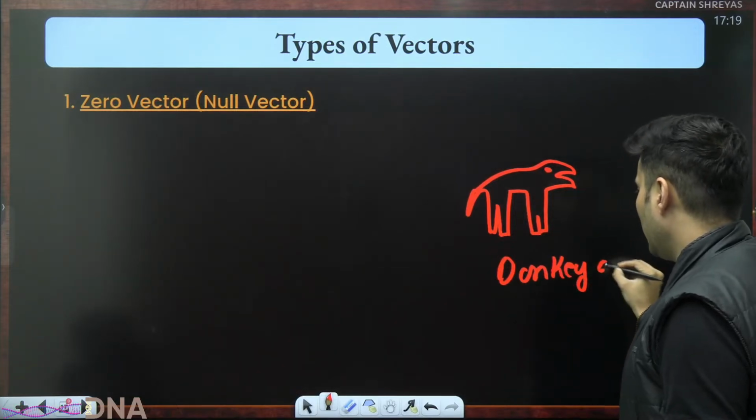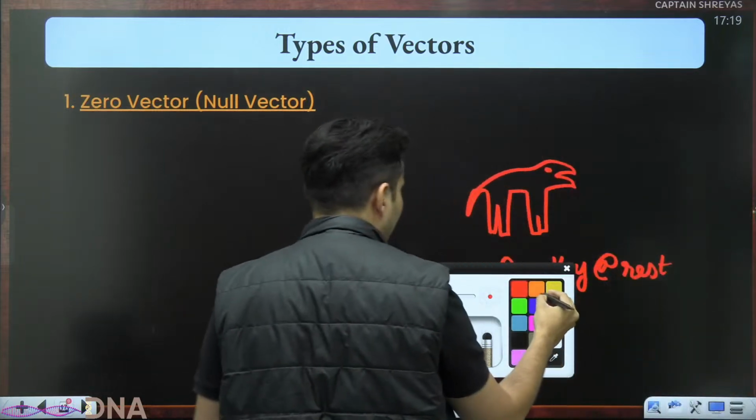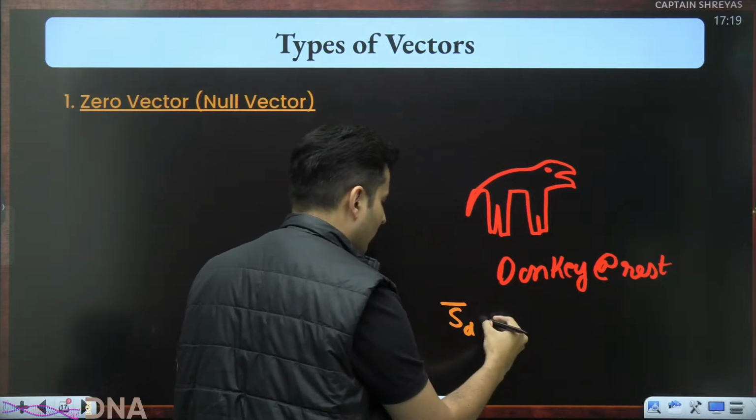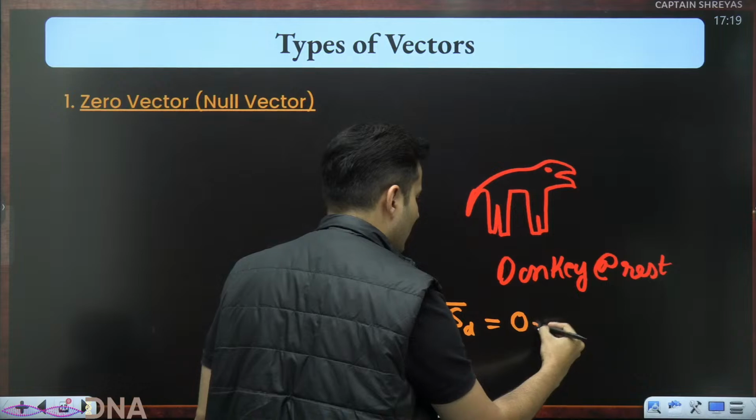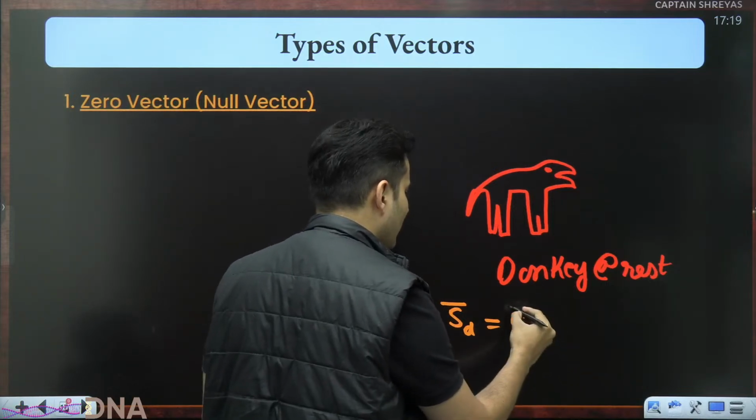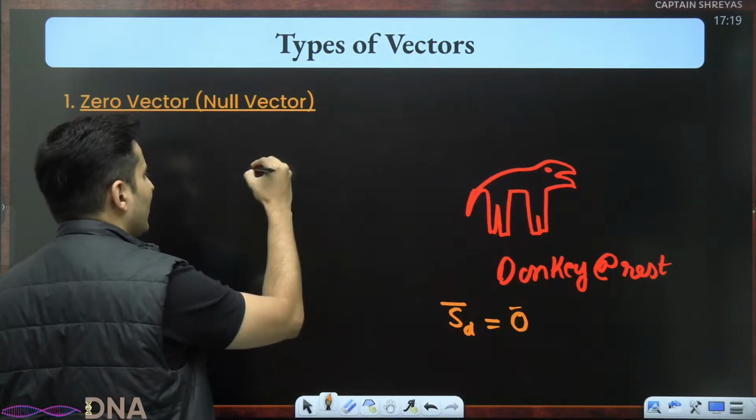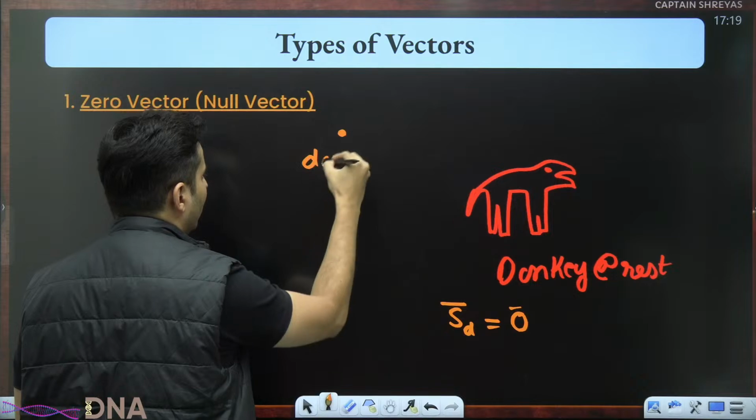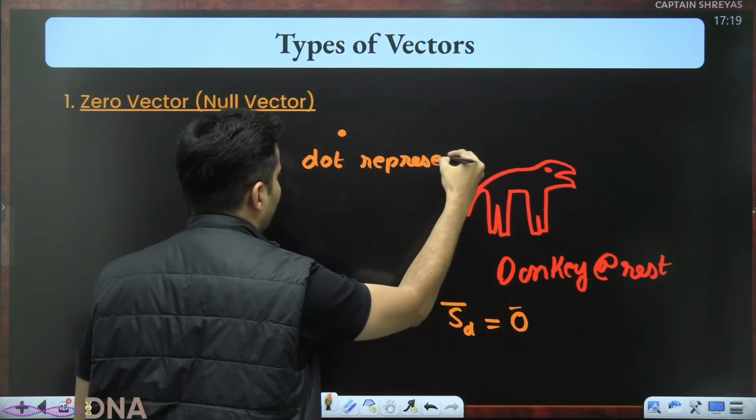So we have a donkey at rest. If I write, what is the displacement of that donkey? The answer will be 0. It is at rest, it is not moving. So it is 0 meters, nothing. So it's 0. 0 bar basically is a null vector. If I show it as tail and head, it will be just a dot. So a dot representation.